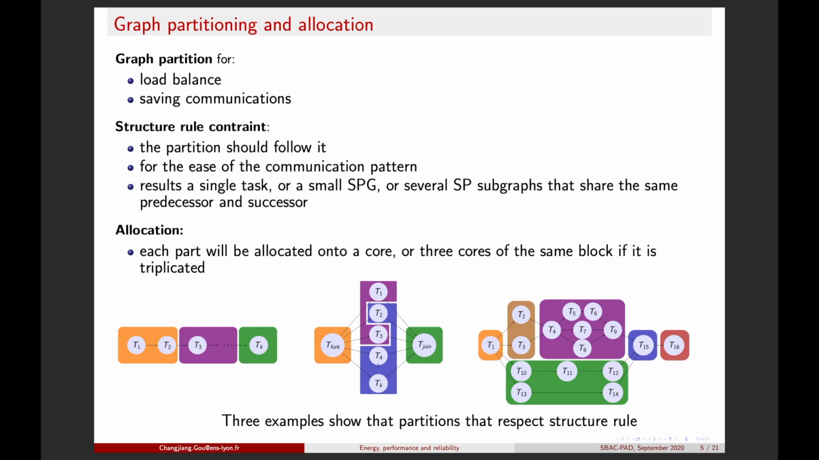In the first example, the partition splits a chain into many connected parts. In the middle example, the fork node itself forms a part. The same for the sink node, it forms a part. Since nodes between them share the same predecessor and successor, they can form several parts. The example on the right-hand side considers more cases. After the partition step, we allocate parts onto a core or onto three cores of the same block.